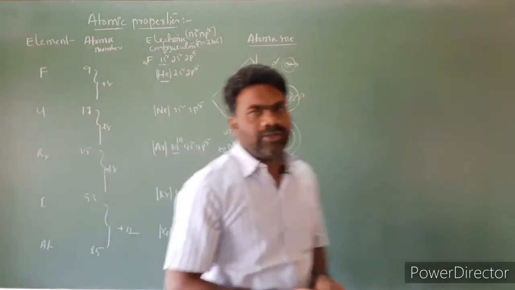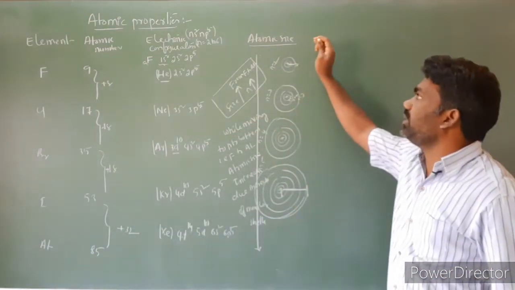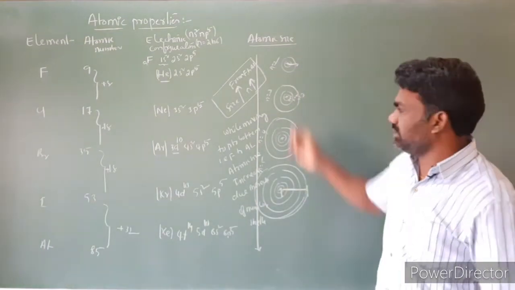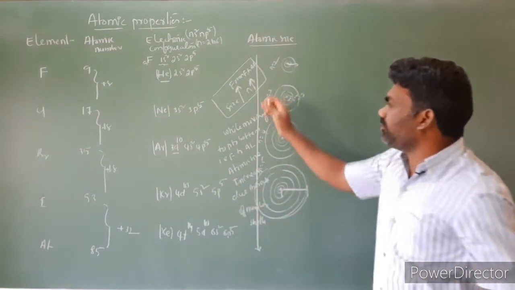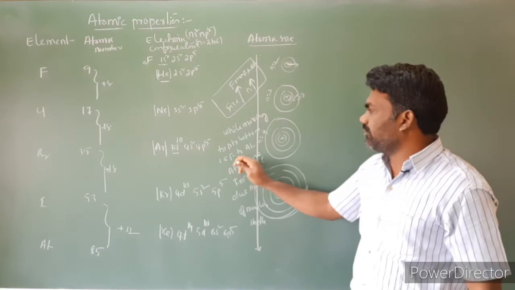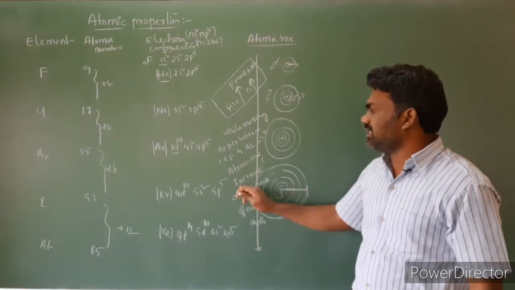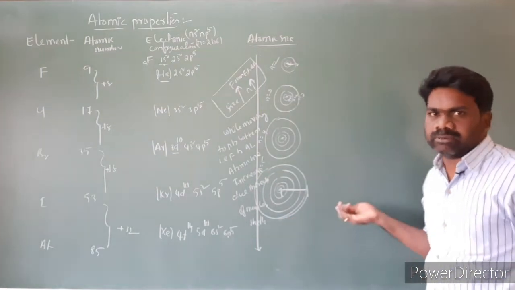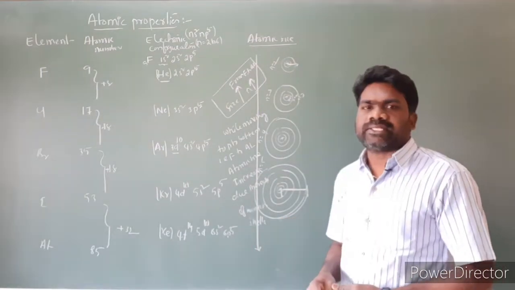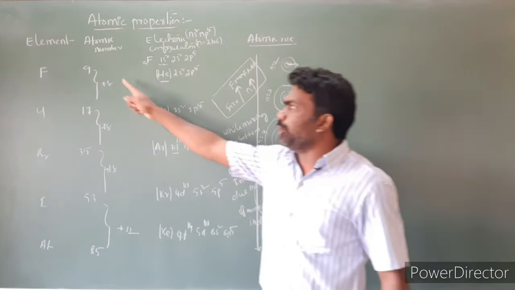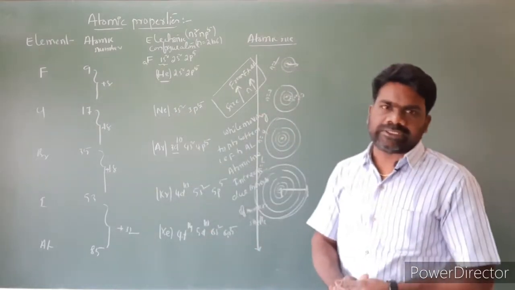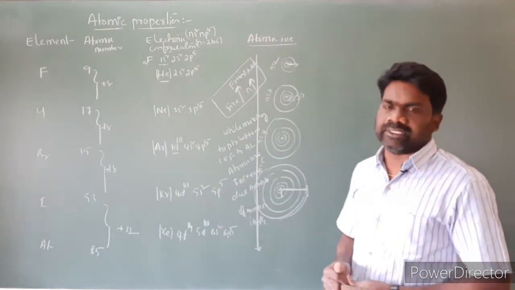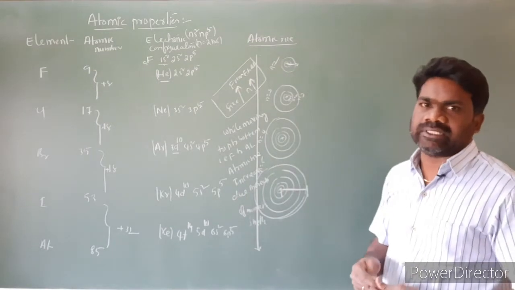So this is the statement you have to write while discussing atomic size. While moving from top to bottom, that means from fluorine to astatine, atomic size increases because of the increasing number of shells, or nothing but the principal quantum number. Next, the atomic sizes of group 17 elements are the smallest in their respective periods. In each respective period, their atomic sizes are very small.